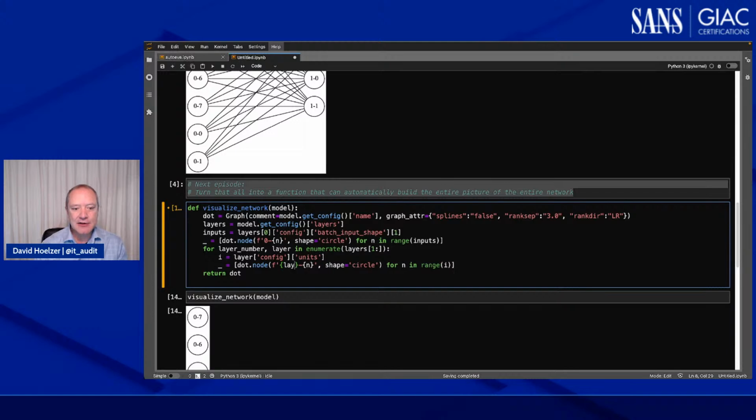I'm going to use the layer number. But as I use the enumerate, which returns a tuple to me, the tuple will be the layer number, so the iteration I'm going through, and the layer itself, great, but it's going to start counting from 0. So I'm going to add 1 to that. That means that as it adds this in, this should be adding in that layer.